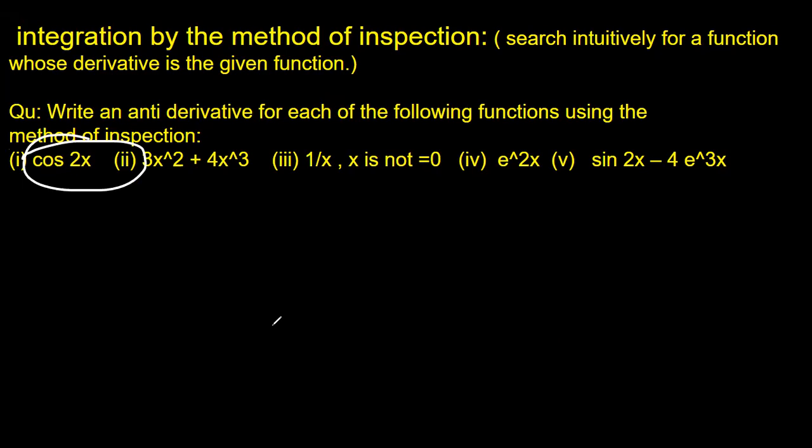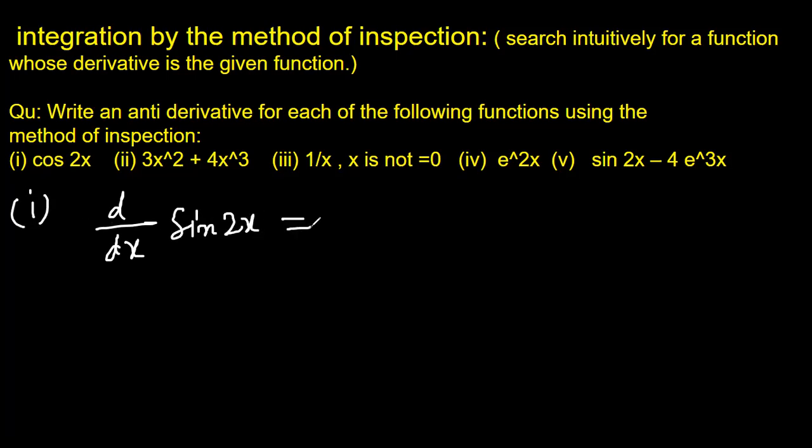And what do you know about cos 2x? Can you tell me the function whose derivative is cos 2x? You'll say, well, this is cosine, and cosine should be the derivative of sine. That means dy dx of sine 2x is cos 2x, because the derivative of sine theta is cos theta.